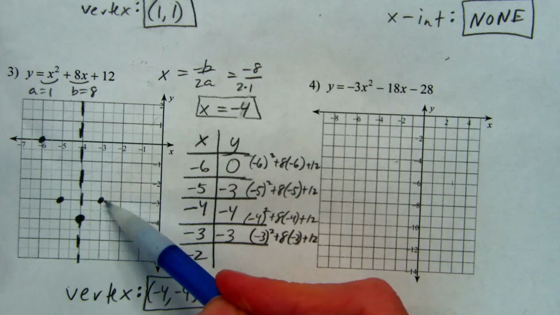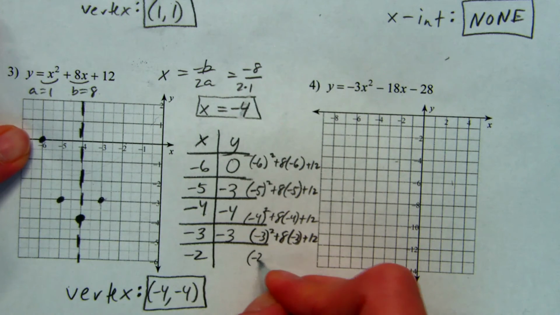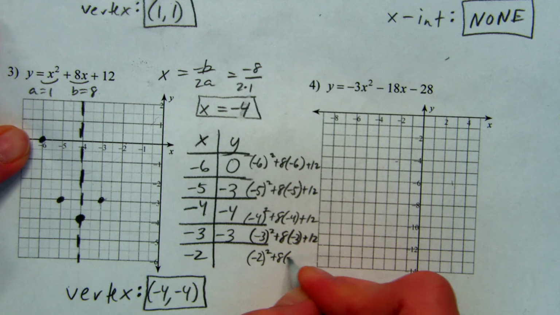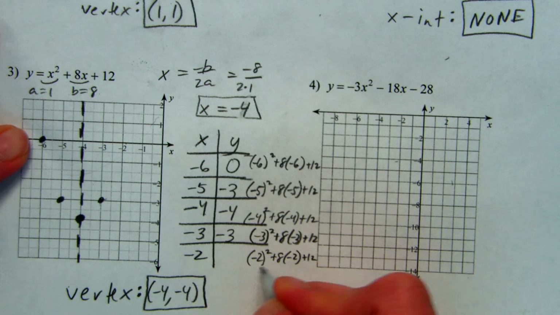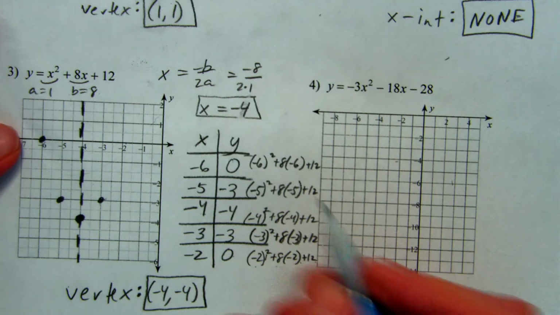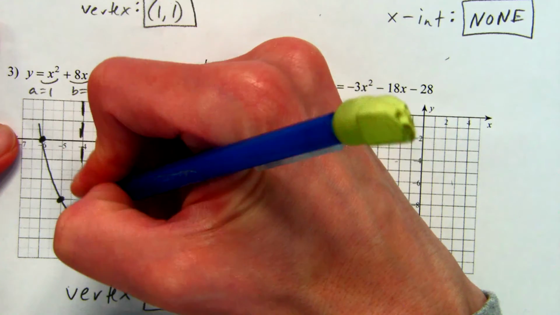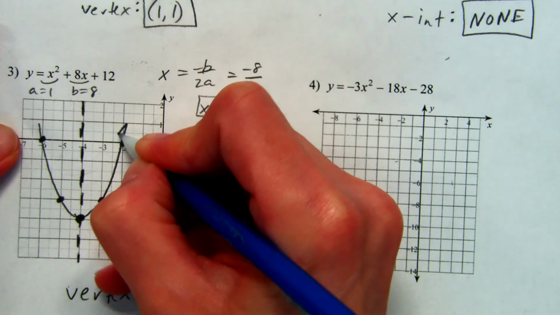And then you should be able to go, okay, I think it's going to hit at negative 2 to be symmetric, but we'll check it just to make sure. These are just a nice one to put in the calculator to save you some time. Or you can do it in your head. This would be 4 minus 16 is negative 12 plus positive 12 is 0. And we get this point right here. And we can go ahead and connect that.